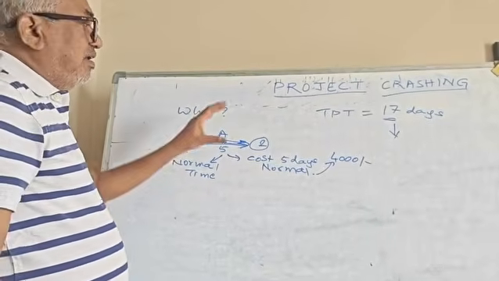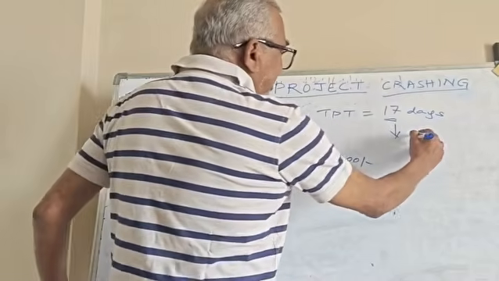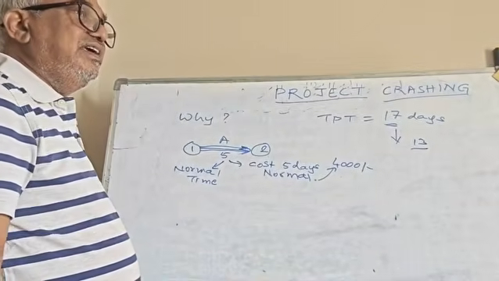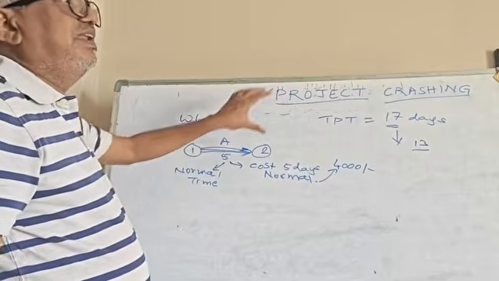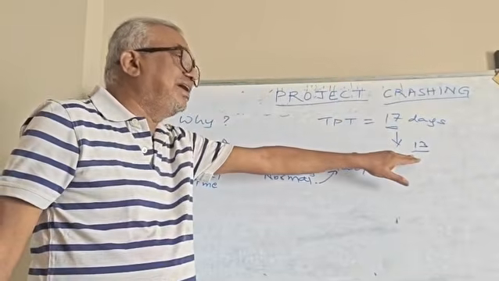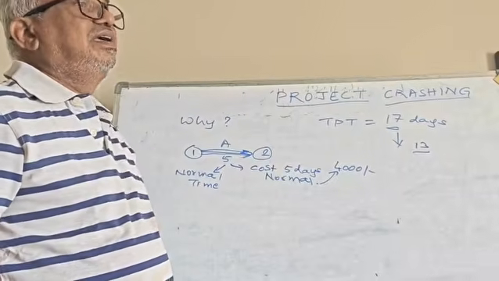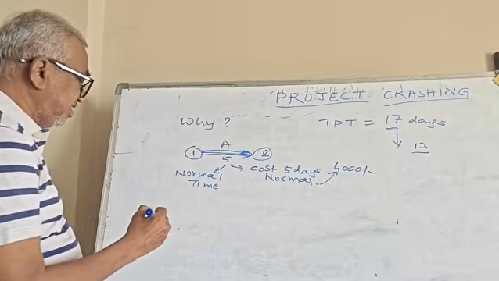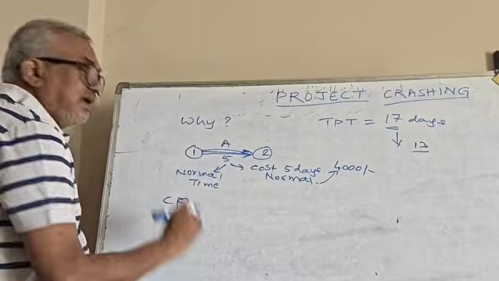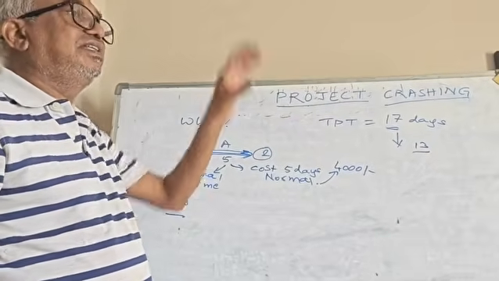Suppose you ask me, can we reduce this to 13 days? What I will say is that the network itself will give you the solution. The network will tell you whether this can be completed in 13 days or 14 days or 12 days, depending upon the network and one particular aspect that is called the crash potential, CP. Depending upon the crash potential, the network itself will dictate the solution.